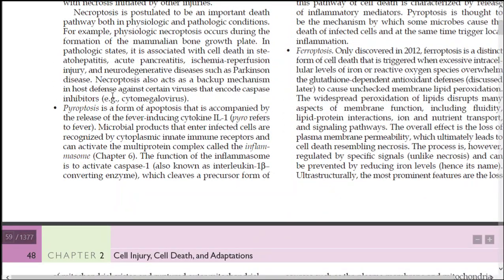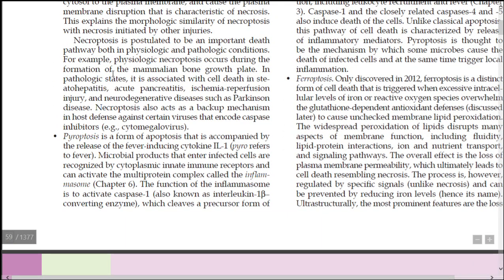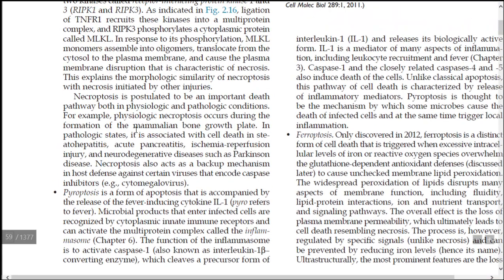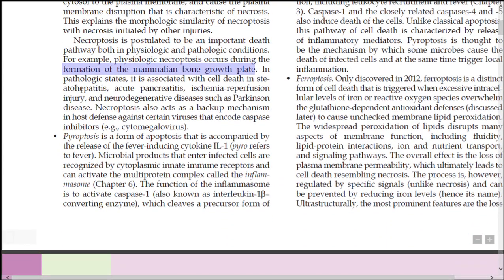Before moving on, let us see some examples of necroptosis. Necroptosis occurs in both physiological and pathological conditions. In physiologic conditions, necroptosis occurs during the formation of the mammalian bone plate. In the pathologic sense, it is associated with steatohepatitis, acute pancreatitis, ischemia, reperfusion injury, and neurodegenerative diseases such as Parkinson's disease. Necroptosis also acts as a backup mechanism in host defense against certain viruses that encode caspase inhibitors, for example cytomegalovirus.